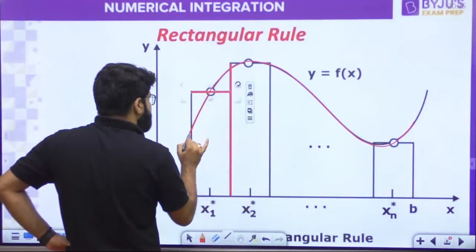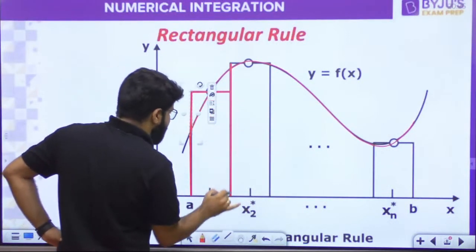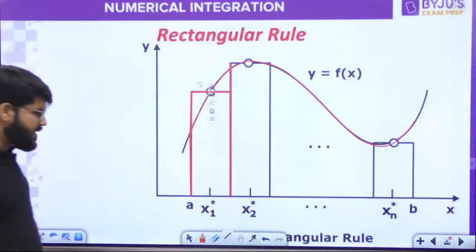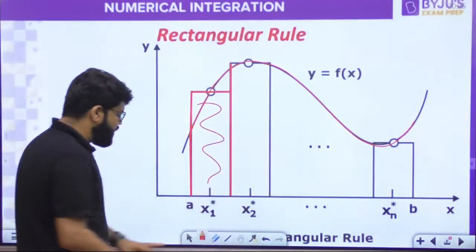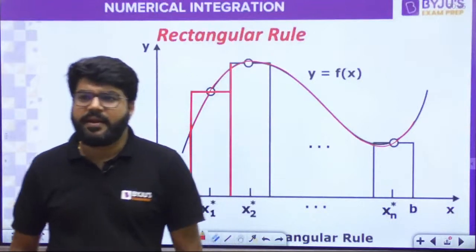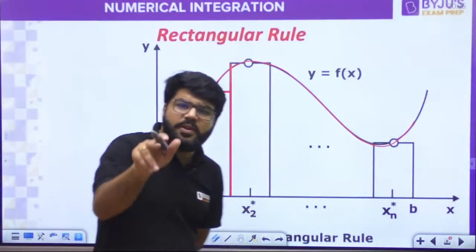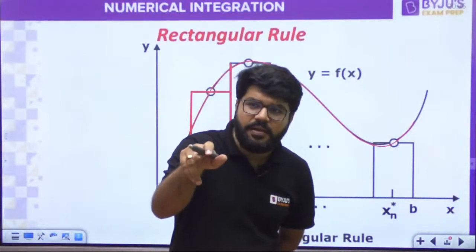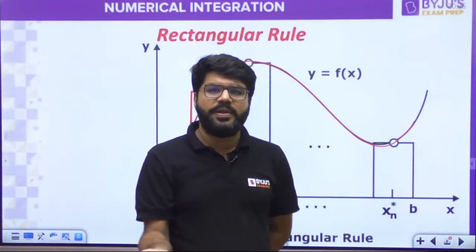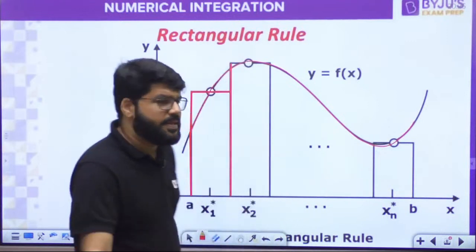Because I am assuming that the function is constant, what is the shape taken by the function in this interval? The function becomes a rectangle, right? Do we know the area of a rectangle? Yes, sir, that is base into height.